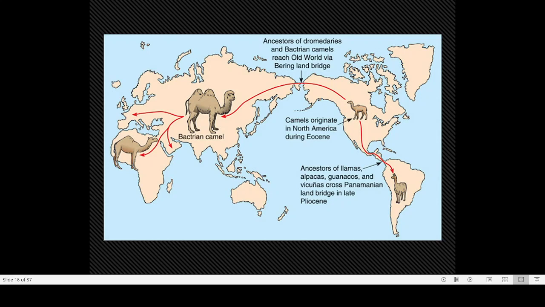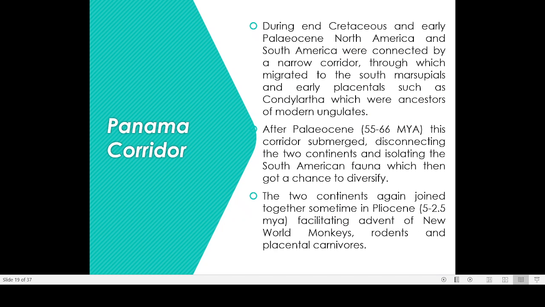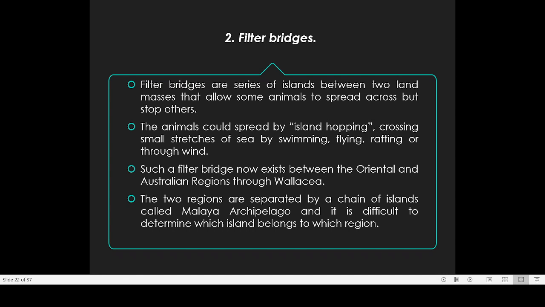This bridge is a very good example of a filter bridge because it won't allow all animals to move from Asia to Australia. Only those animals which have good swimming ability, or which can easily be carried by winds, or which have a good flying ability, are able to reach Australia from Asia. So that is the importance of the filter bridges.